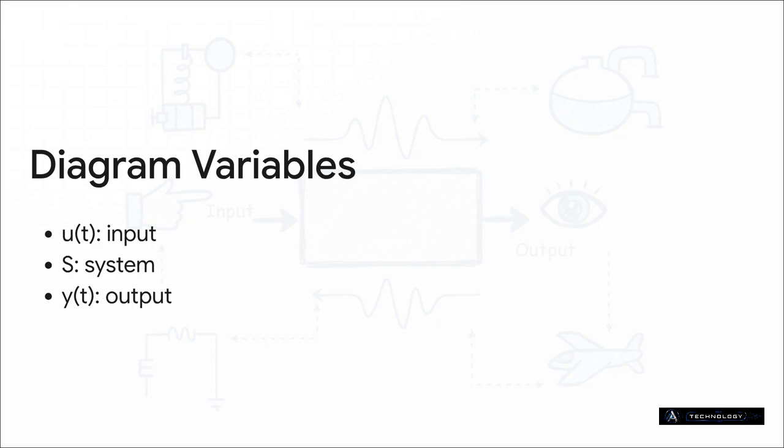We start off with U of t. This represents the input to our system at a very specific instant in time t. That feeds directly into S, which represents the system itself, the actual mathematical or physical transformation that's going on. And finally, Y of t represents the output of the system at that exact same time t. Now, the inclusion of that t parameter is absolutely crucial. It grounds our whole model in the time domain, which is a great reminder that we're evaluating dynamic, continuous processes. The transformation S is constantly operating on an active input to give us a real-time output.